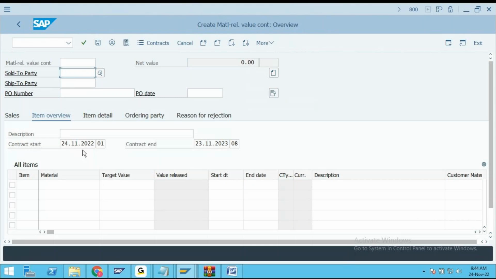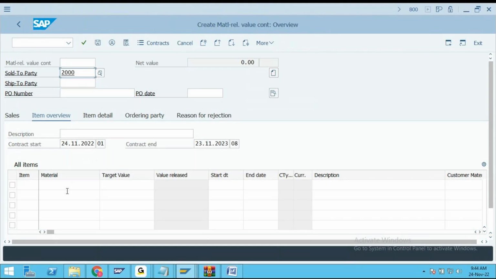And friends, if you look at this particular contract, as I already told you, this is directly asking for the material itself. See, you enter the customer number, all those things.